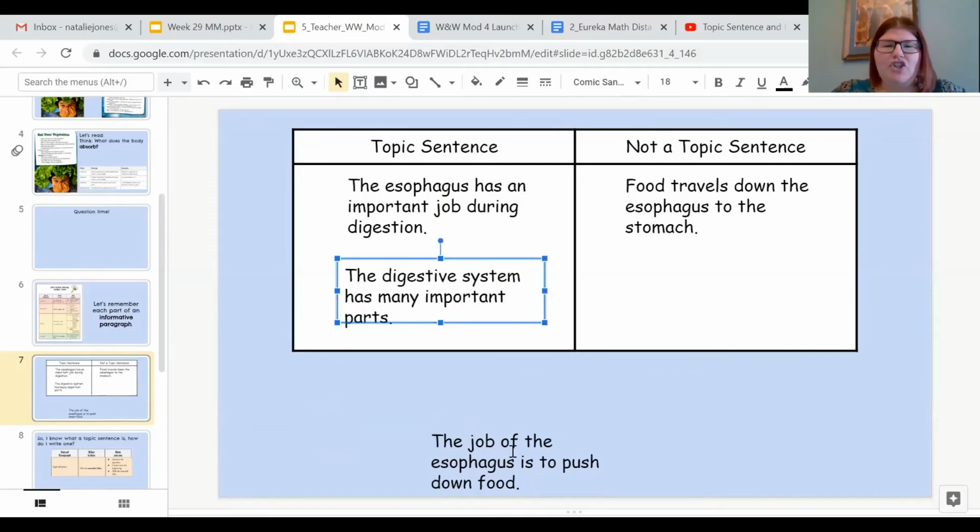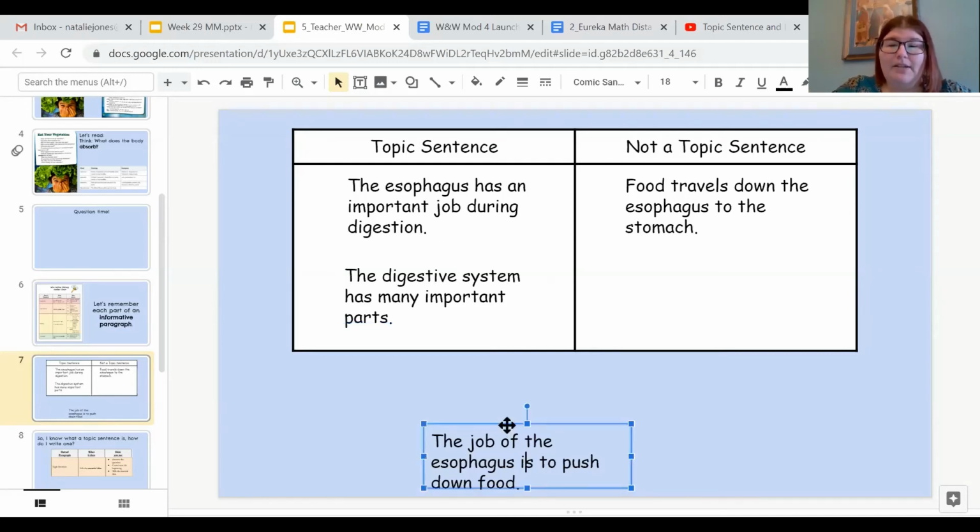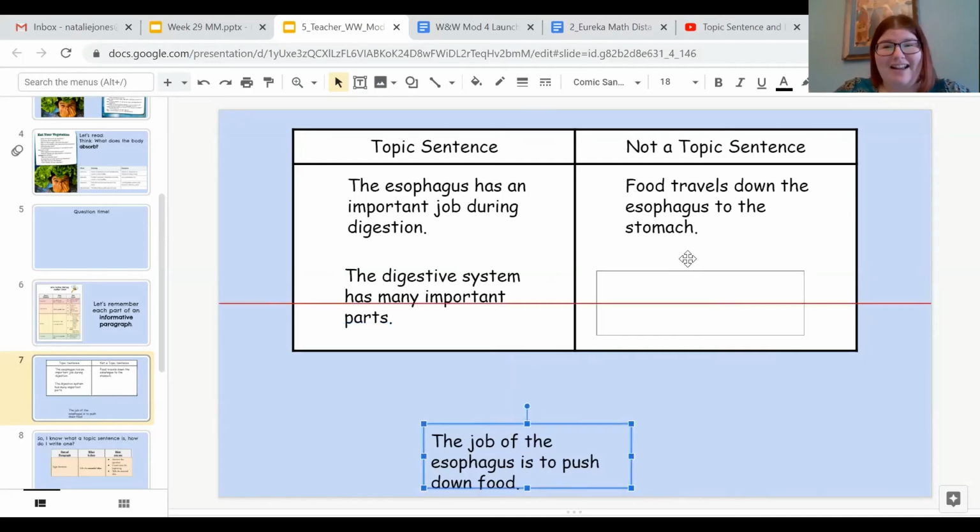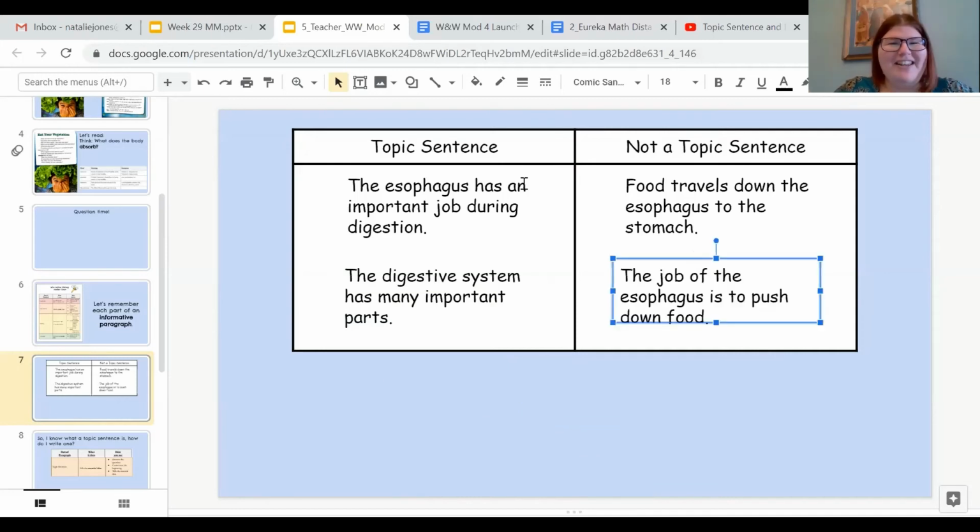And the last one: the job of the esophagus is to push down the food. Is this a topic sentence or is it not? It is not. Did I trick you? I don't know, maybe I did.